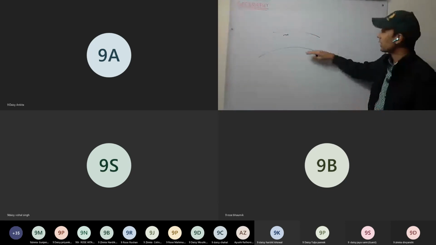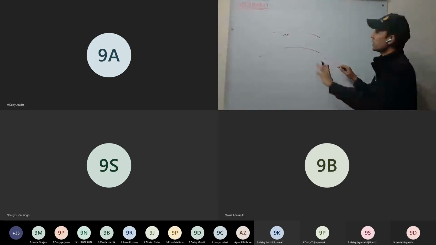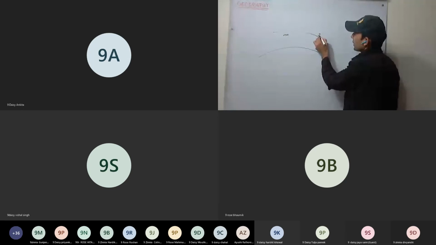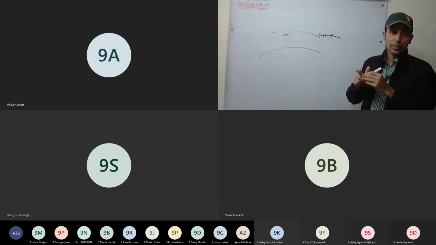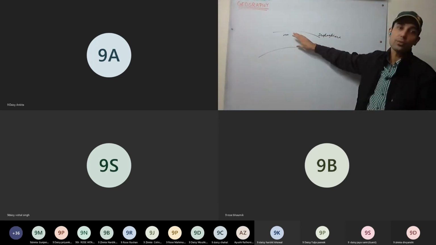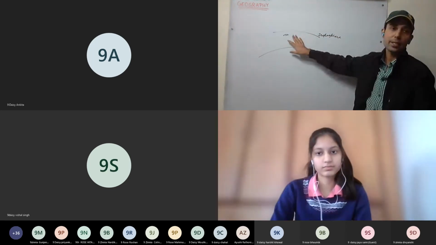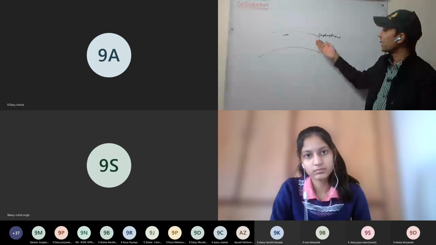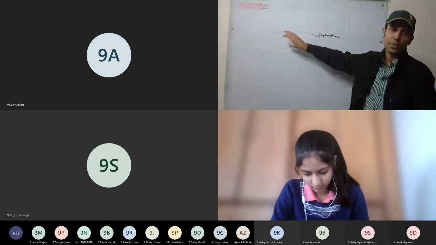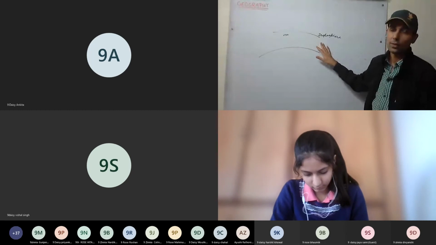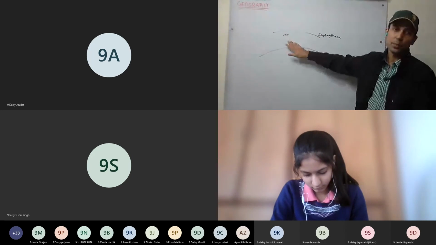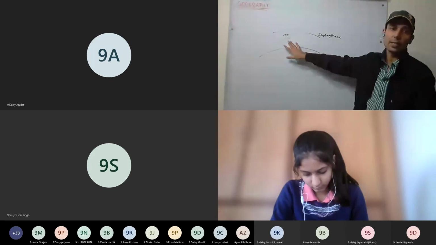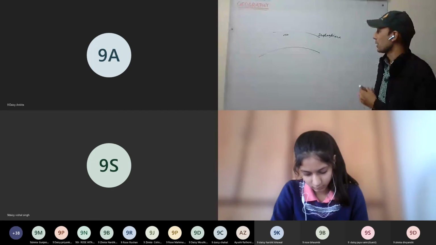And in this chapter we'll mainly concentrate on the troposphere only, since all the weather phenomena take place in the troposphere. So whenever we say this chapter, it means we're discussing the troposphere.